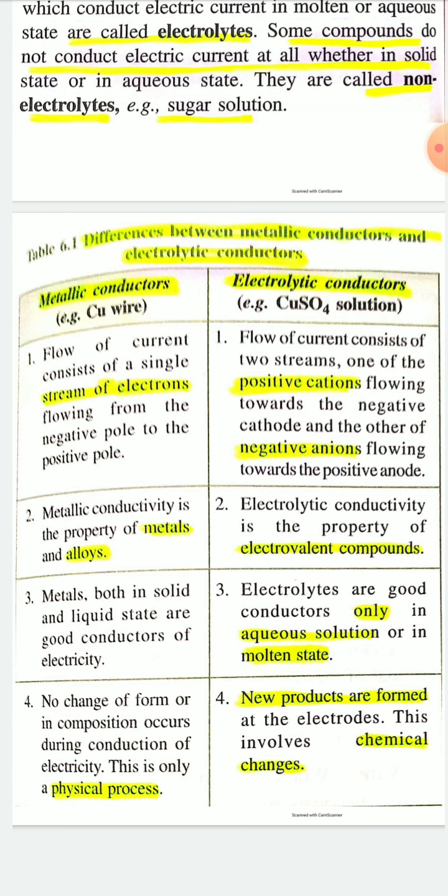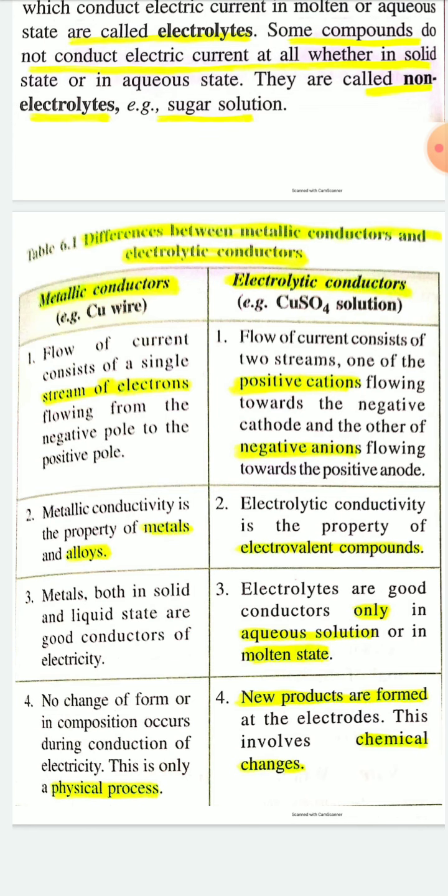In case of metallic conductor, flow of current consists of a single stream of electrons flowing from the negative pole to the positive pole. So in case of metallic conductor, the cause of conductivity is the presence of free electrons,